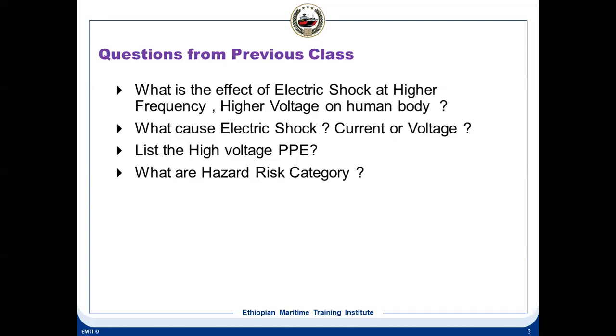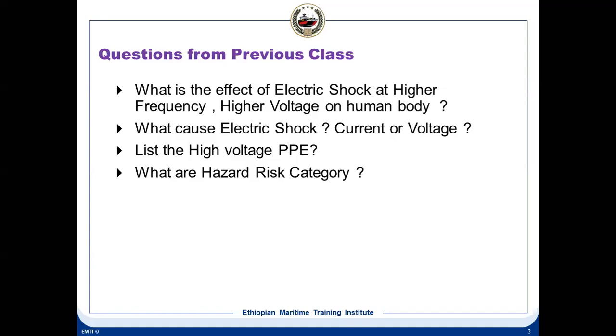It's because of the inductive reactance. Or you can say I equals V by Z: as the impedance goes high, the current will start reducing. So this is the effect of electrical shock at higher frequency and higher voltage on the human body.